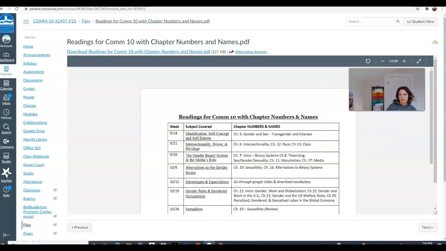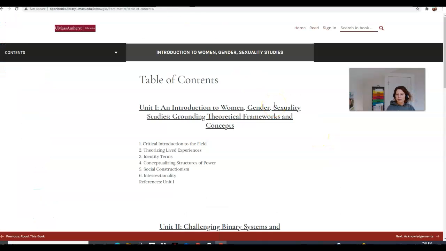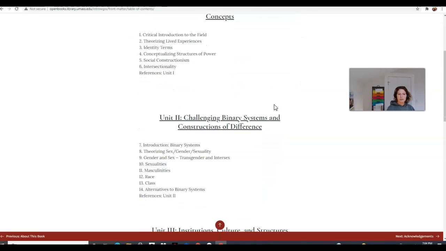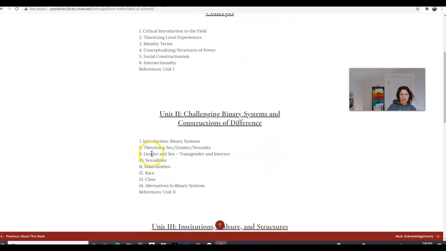And so you will see over here for the 9-14 week, identification, self-concept, and self-esteem. The chapter numbers and names for that week: Chapter 9, Gender and Sex, Transgender, and Intersex. So now let's go over to that table of contents. If we scroll down, we can see Chapter 9, Gender and Sex, Transgender, and Intersex. So we know it's in Unit 2, and it's going to be after theorizing sex and before sexualities.